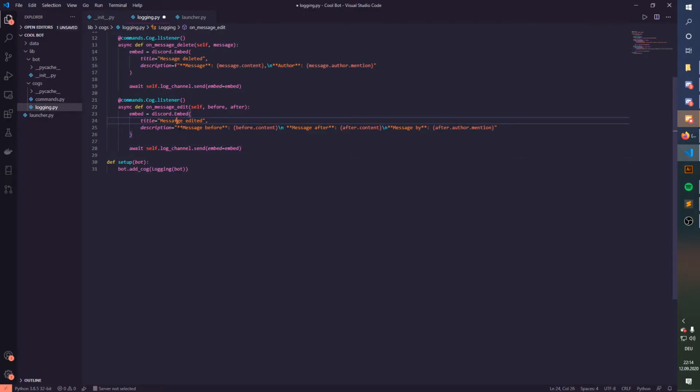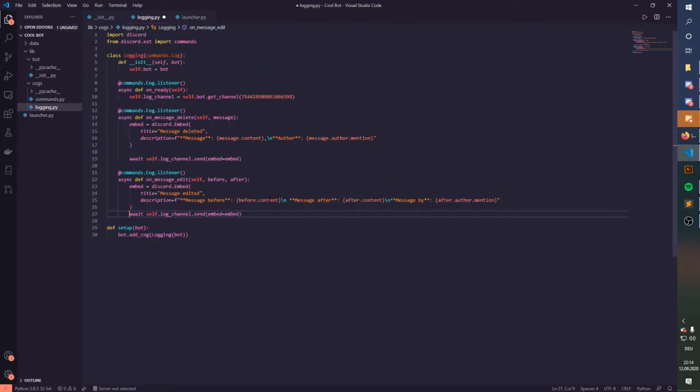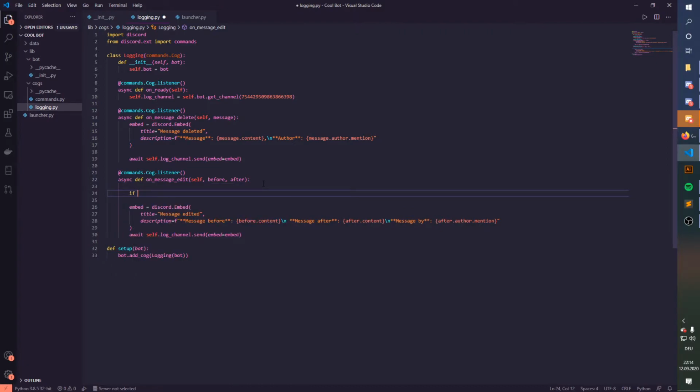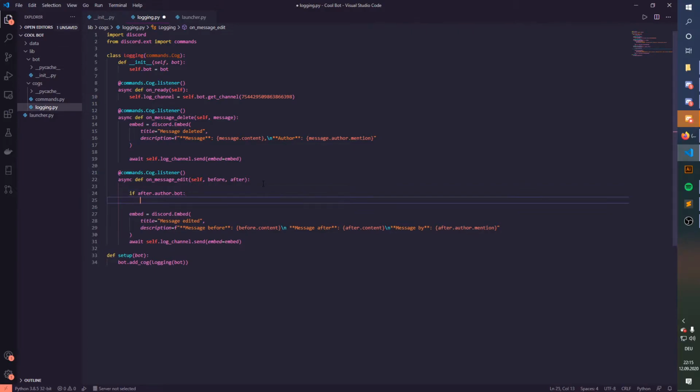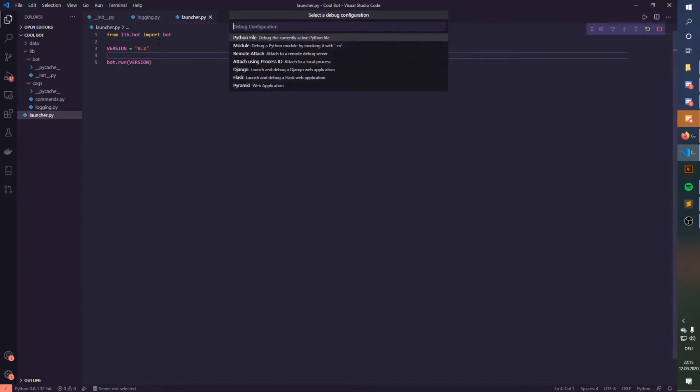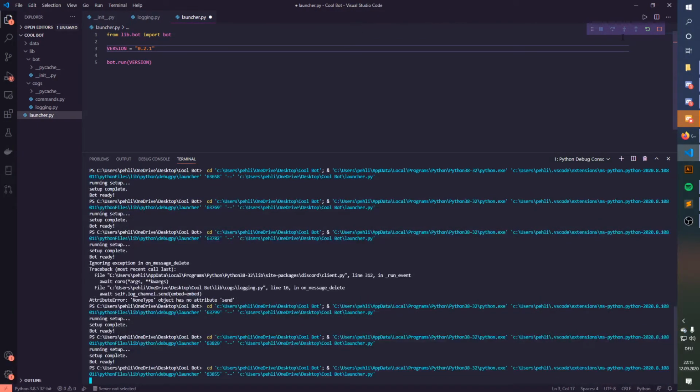It's probably because I forgot this right here. Oh god. Maybe we should make a check in here before: if after.author.bot, return. Now restart it again. Or actually, let us just add a version number to here so that we have this bug fix.